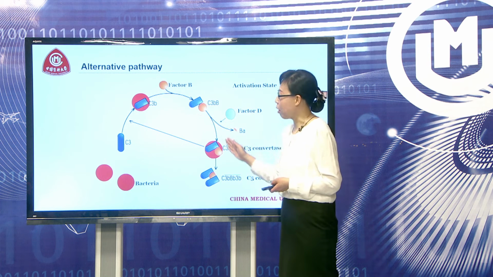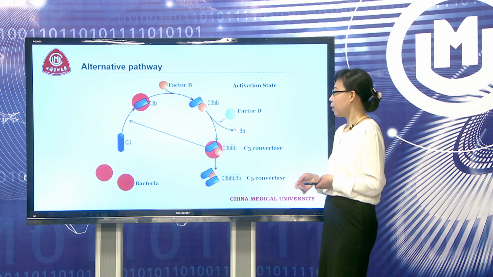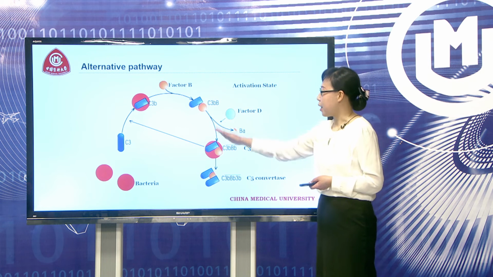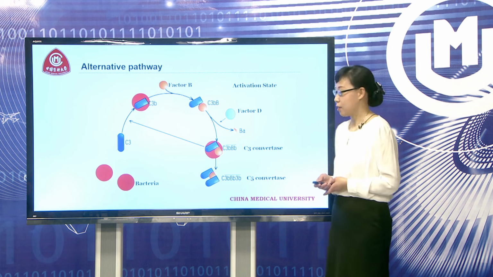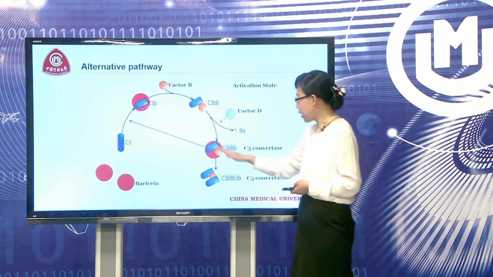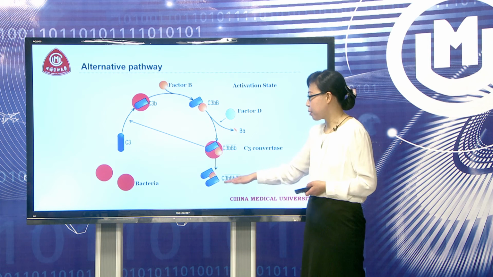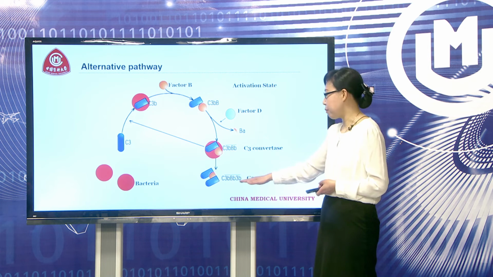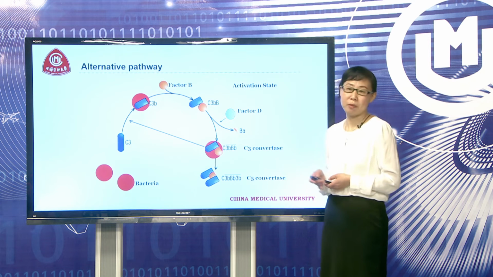Then they will form a positive feedback. More C3b and C3bBb will be produced. A part of the C3b molecules will then bind to the C3 convertase to form C3bBb3b, that is the C5 convertase in the alternative pathway.